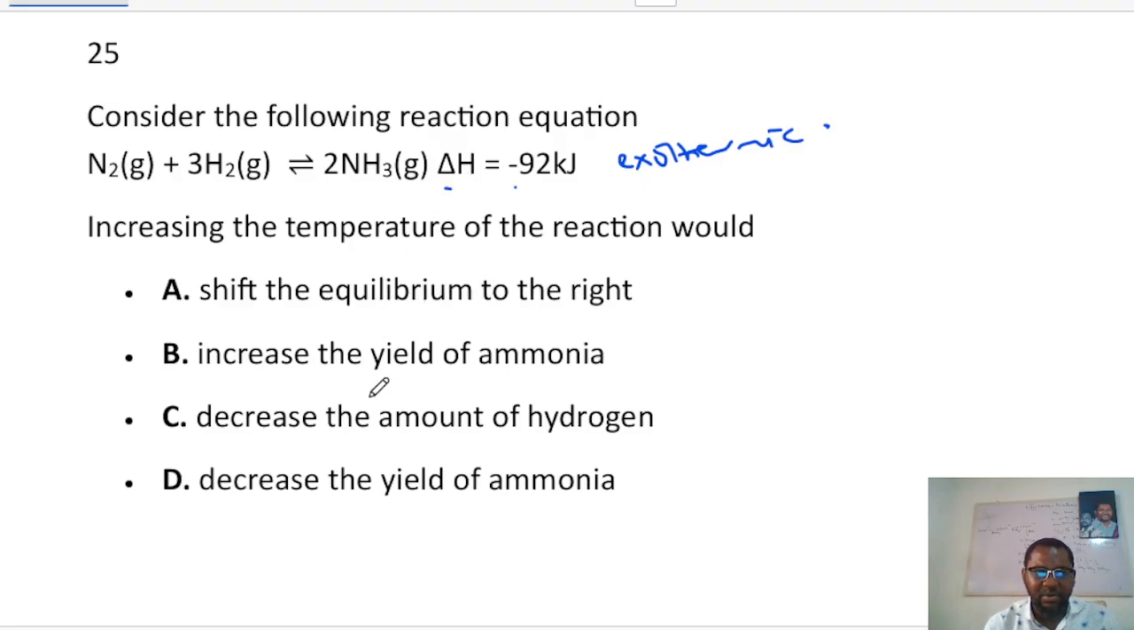Is it this one? No. Increase the yield of ammonia? No, ammonia is to the right. Decrease the amount of hydrogen? No, it will increase the amount of hydrogen. Decrease the yield of ammonia? Yes, correct, because it is shifting to the left. So the yield of ammonia will decrease. This is kind of a reverse psychology question, so it's important for you to know. Assuming it was endothermic, an increase in temperature would favor the forward reaction, and vice versa.